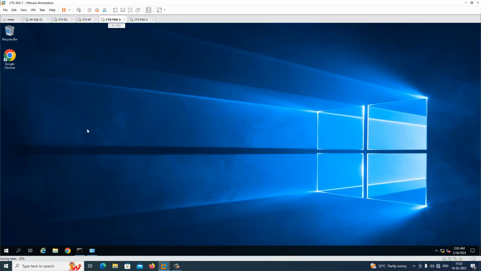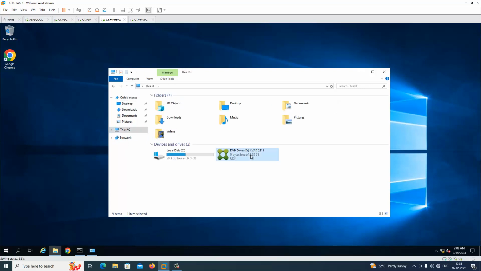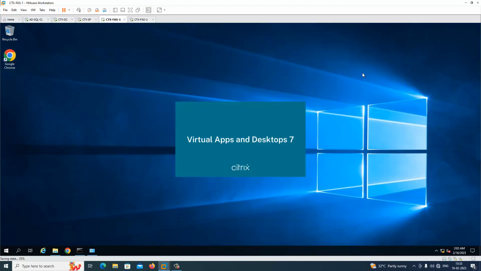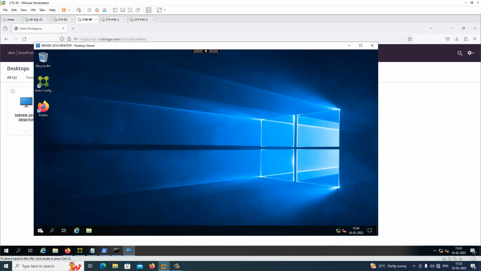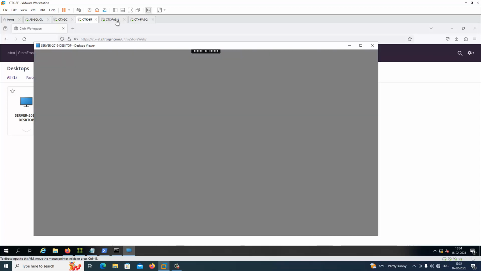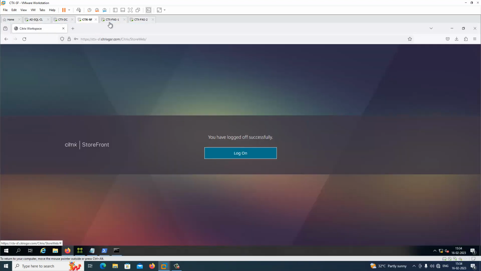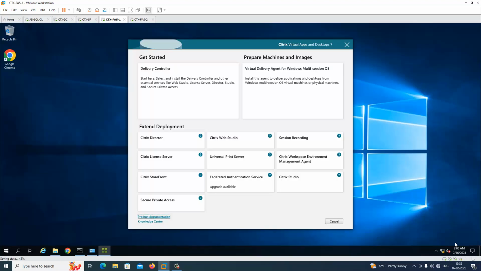So already I mapped the ISO file. Just open the ISO file. Just log up the session now. So now you can see Federation Authentication Service upgrade is available.